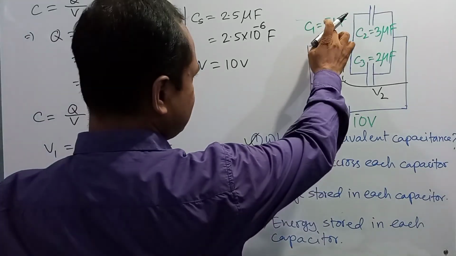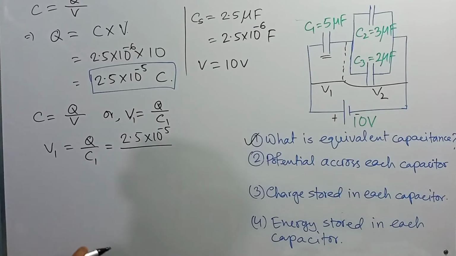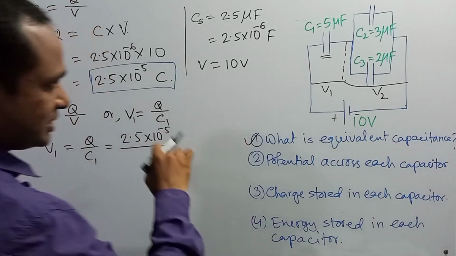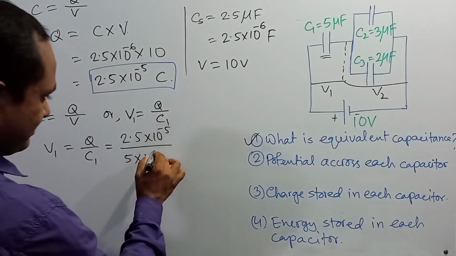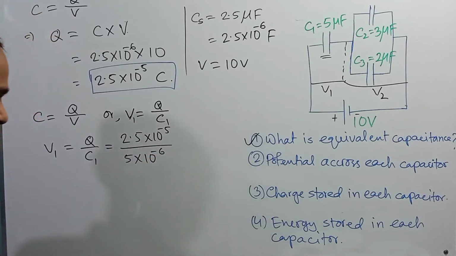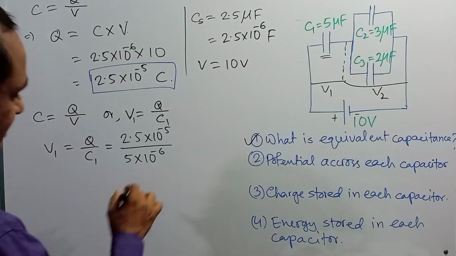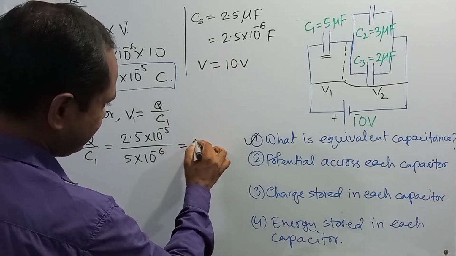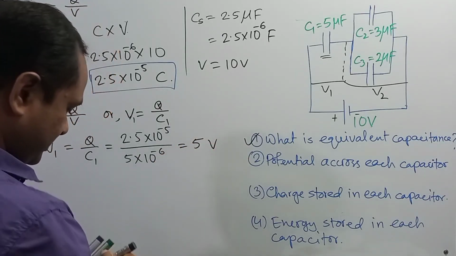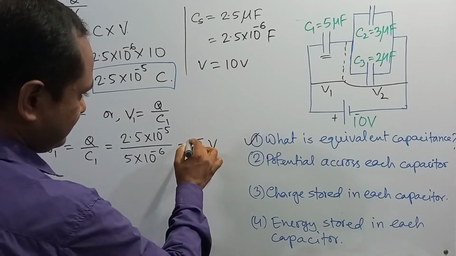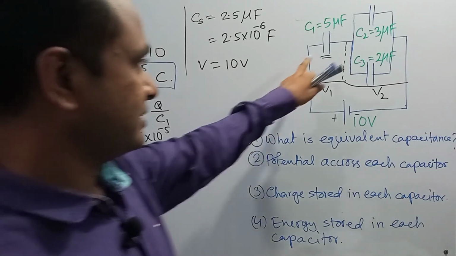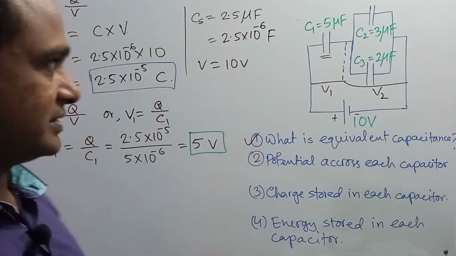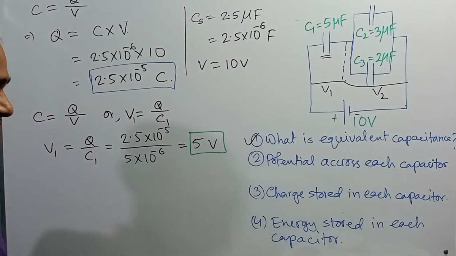The value of C1 is equal to 5 microfarad, and converted to SI unit, it will be 5 into 10 to the power minus 6 farad. After the calculation you will get 5 volt. So this is the voltage dropped across the first capacitor, that is across C1.